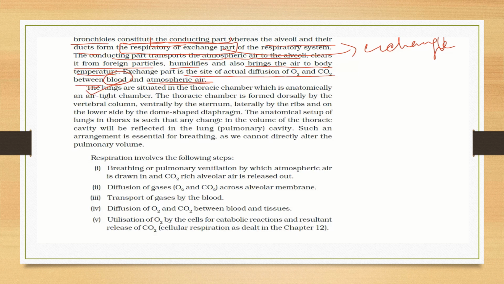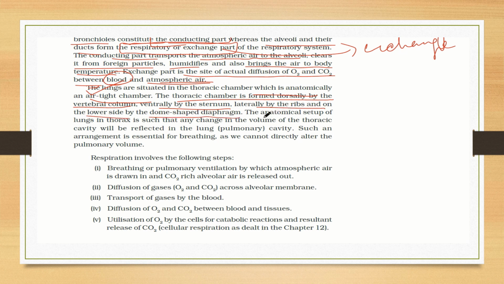So the lungs are situated in the thoracic chamber, which is an airtight chamber. It doesn't have any leakage. The thoracic chamber is formed dorsally by the vertebral column, ventrally by the sternum, laterally by the ribs, and on the lower side by the dome-shaped diaphragm.